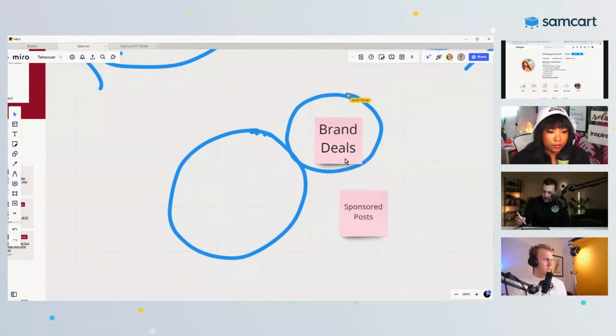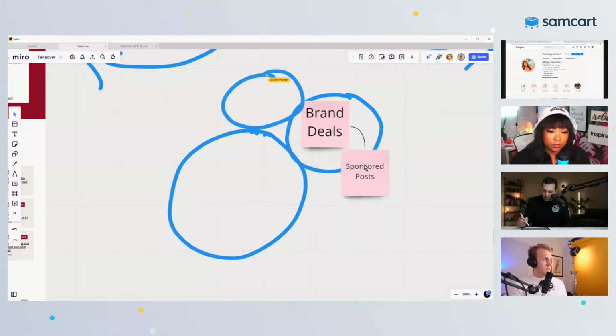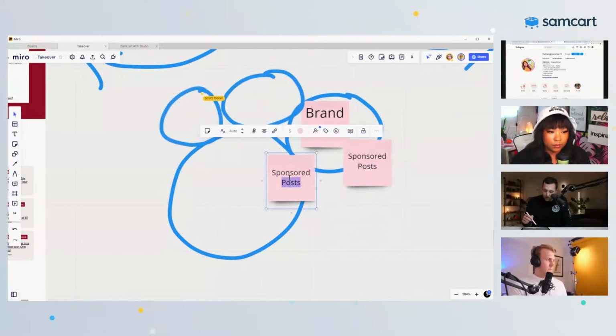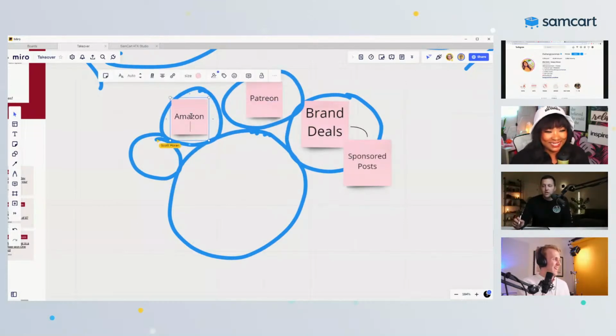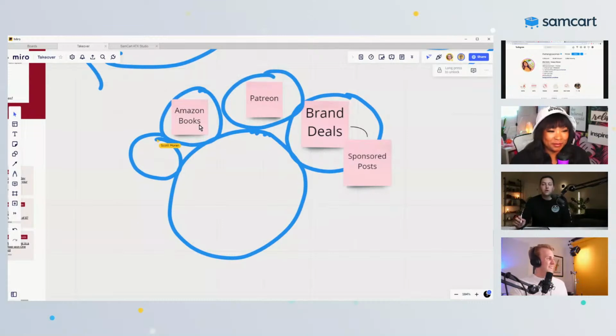But then I think we have these relatively smaller bubbles. We're looking at Patreon, and then I'm going to guess we probably have YouTube revenue over here, and then maybe Amazon book sales, right? Jordan's working hard to keep up with all these things. So this is probably where she's making her money right this second, right?